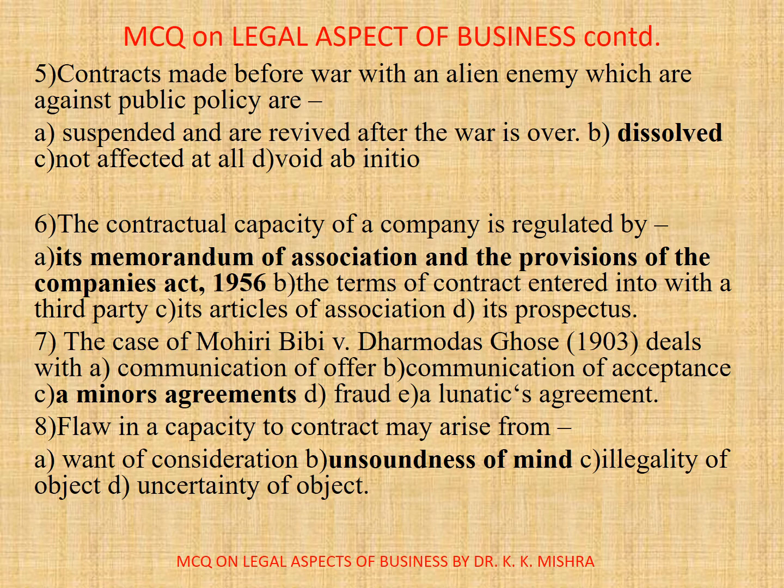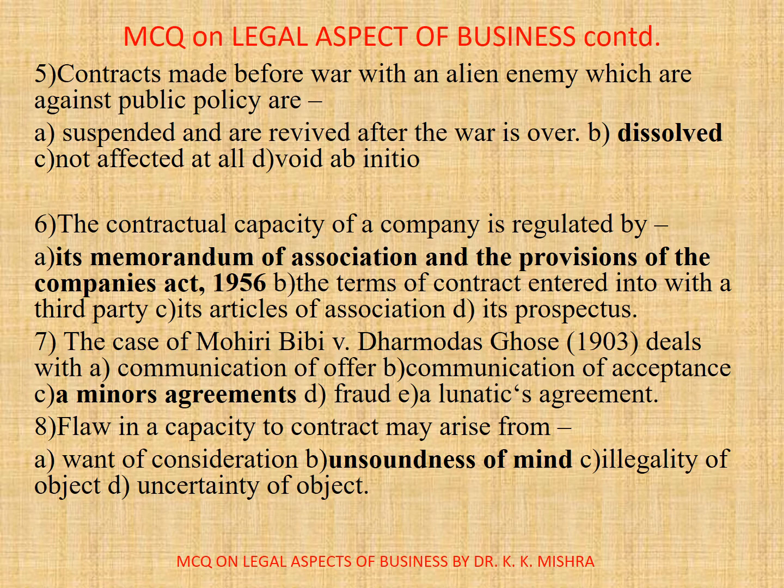Question number 7. The case of Mohri Bibi versus Dharmodas Ghosh 1903 deals with, options are A. Communication of offer, B. Communication of acceptance, C. A minor's agreement, D. Fraud, E. A lunatic's agreement. Correct option is C. A minor's agreement.